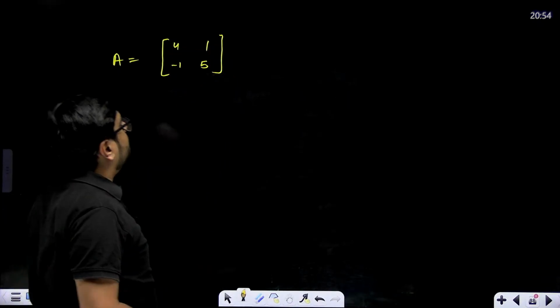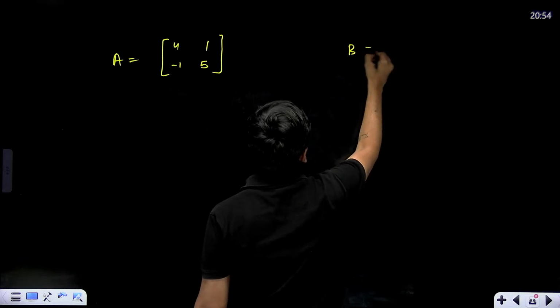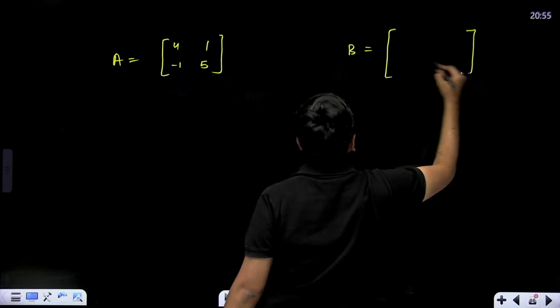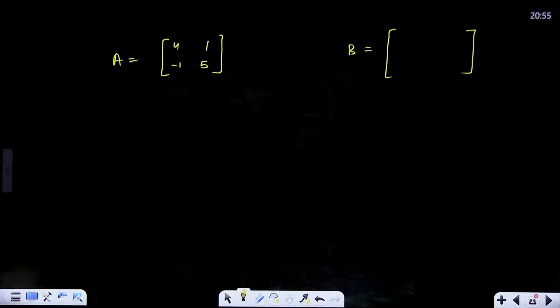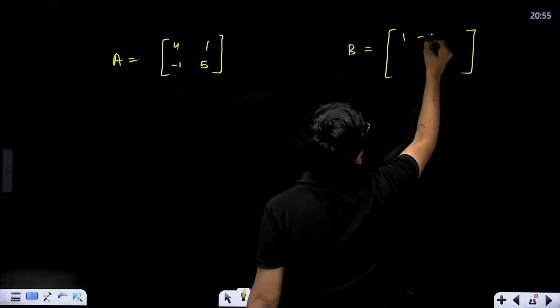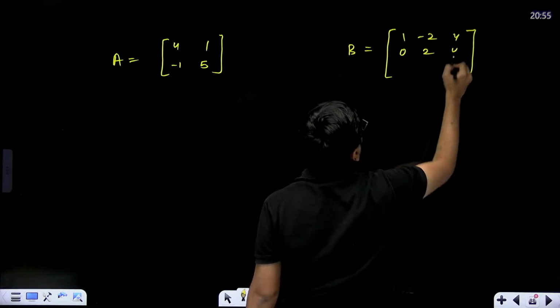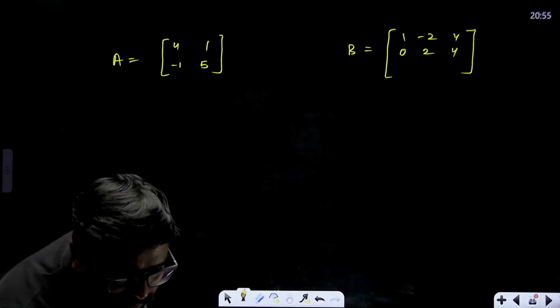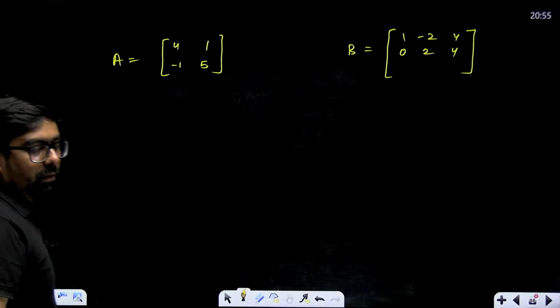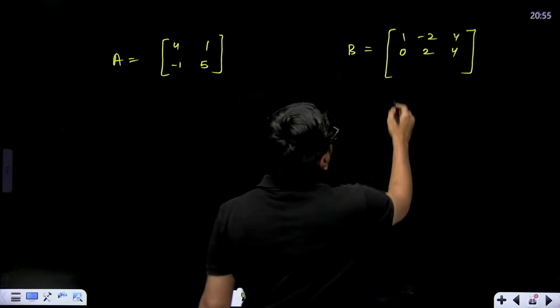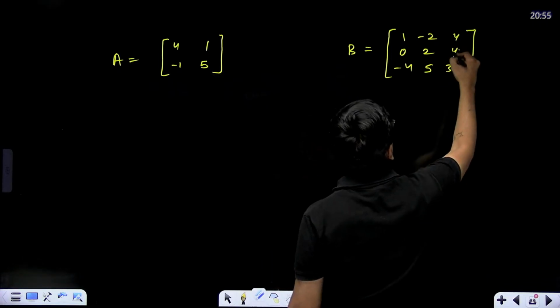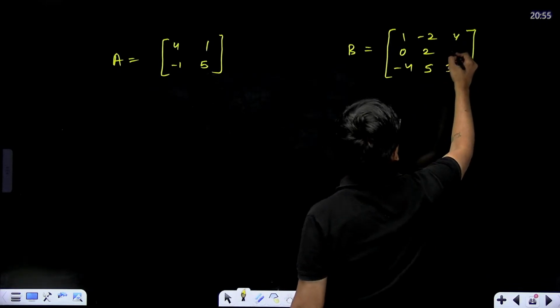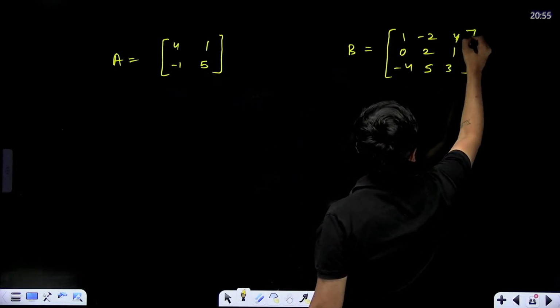And let's take a 3 cross 3 matrix also. For both of them, we'll learn how to find the adjoint, which is going to be important for the upcoming exams of ours. Okay, let's take 1 minus 2 4 0 2 4, or let me take minus 4 5 3, so that we don't make a mistake. That's why I'm just taking an already taken matrix. Okay, so let's take it as 1.